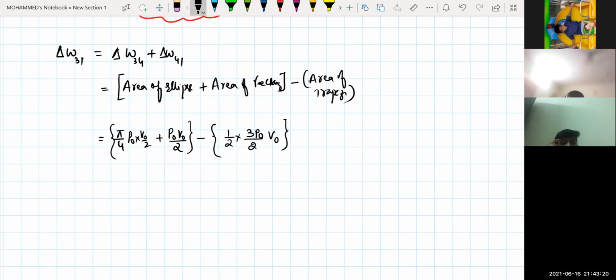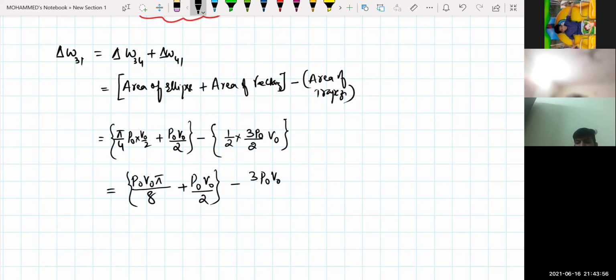Is it clear up to here? Adding these, how much does it come? Add these two: P naught V naught pi by 4 plus P naught V naught by 2. How much does that become? P naught V naught pi by 8, divided by 8, plus 4 P naught V naught. This will be equal to P naught V naught divided by 2, minus this, which will be equal to how much? This one will be 3 P naught V naught by 4.